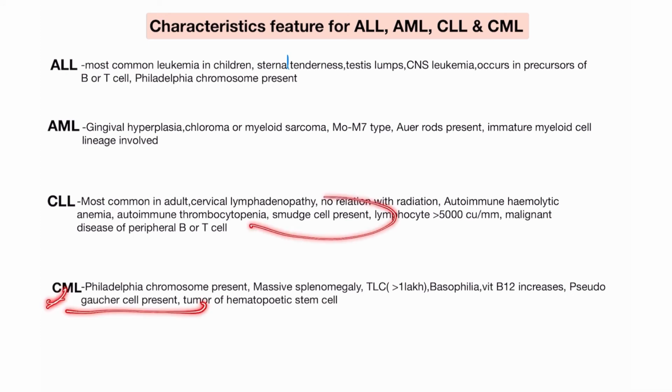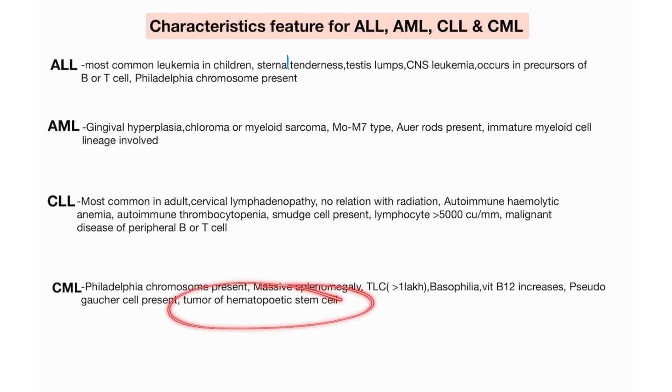Smudge cells are present in the case of the CLL, and pseudo-Gaucher cells are present in the CML. Gaucher cells are present in Gaucher disease, but it also looks like Gaucher disease, so it's called pseudo-Gaucher cells, not Gaucher cells. It is a pseudo-Gaucher cell-like appearance, so it is a characteristic of CML.